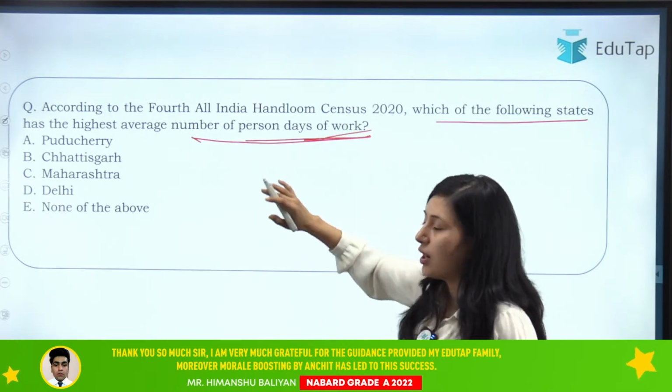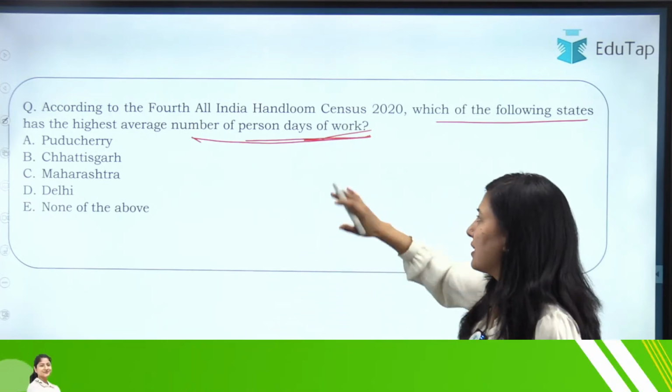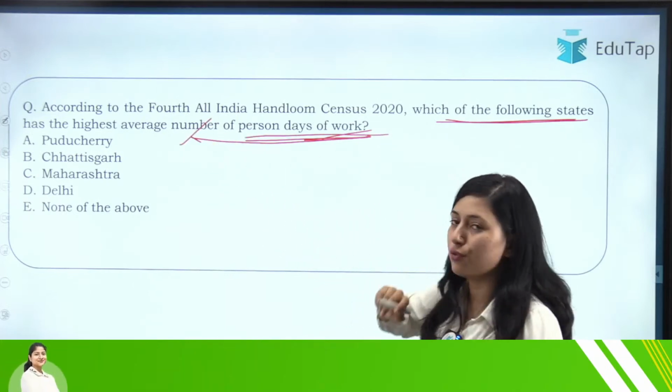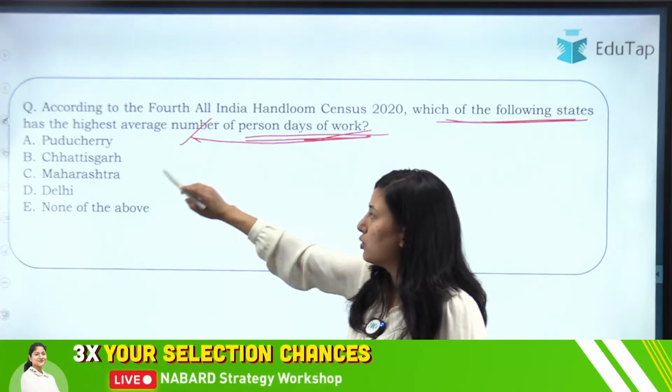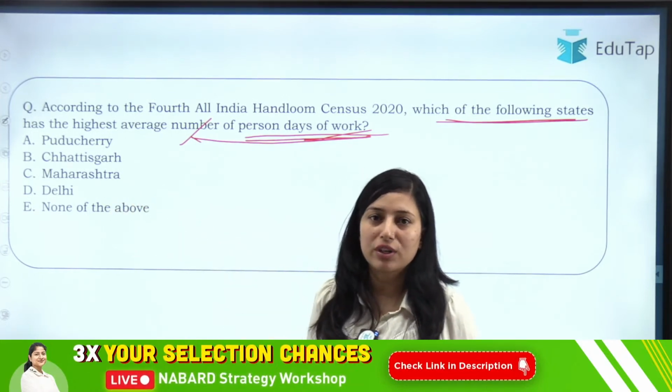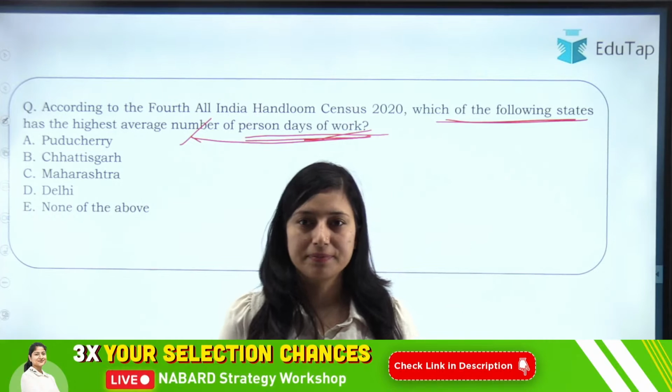Okay. So in handloom also there is a question: which of the following states has the highest number of person days of work? Your options are given: Puducherry, Chhattisgarh, Maharashtra, Delhi, none of the above. So what will be the right answer for this question?